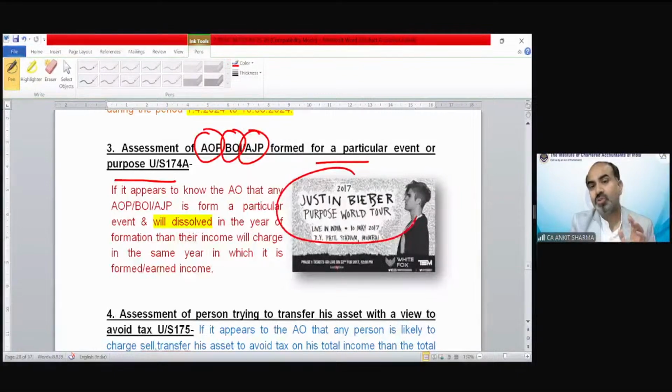Suppose any musician or singer is coming into India for any event. Like suppose Justin Bieber is coming into India and he is going to perform 4 shows in India. And for that purpose, an AOP or a BOI or AJP has been formed in India by him or on behalf of him by any other person for that tour purpose. And after the completion of that tour, that AOP, BOI, or AJP is going to be dissolved. So in that case, the tax of that year needs to be paid in the same year. Understand?